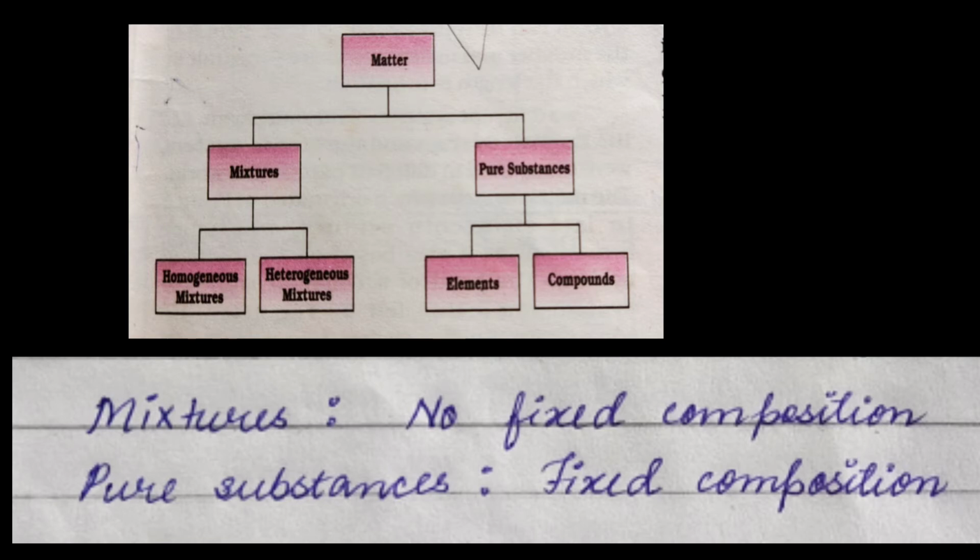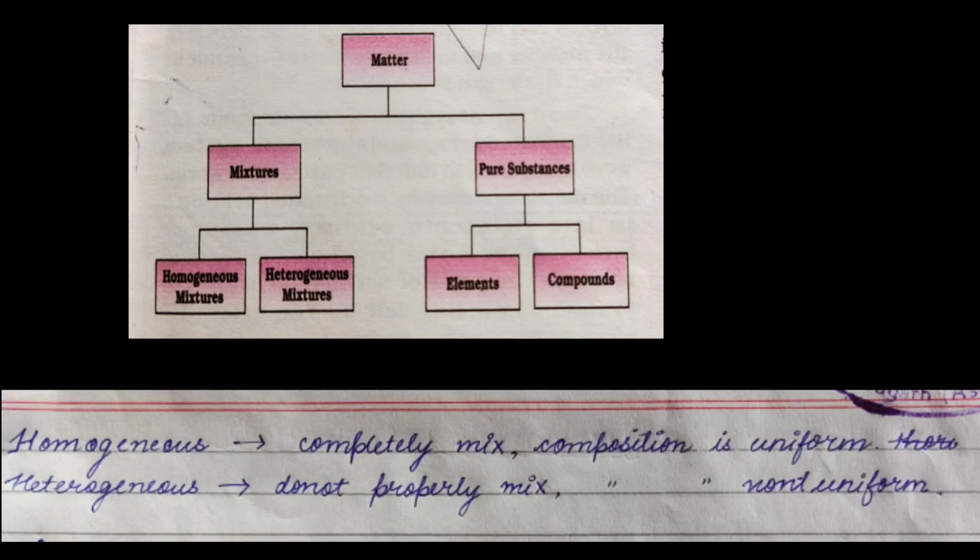Similarly, glucose. What is the formula of glucose? C6H12O6. There is 6 carbon, hydrogen 12 and oxygen is 6. So the composition is fixed. You cannot vary this composition. If you try to change this composition, you are not going to get glucose, but you will get some other compound. So you can define pure substances as those matters whose composition is fixed.